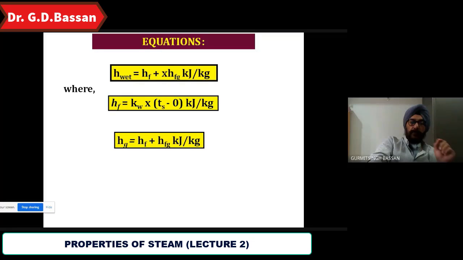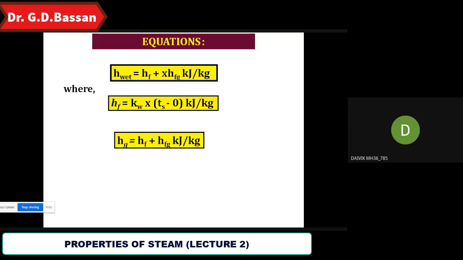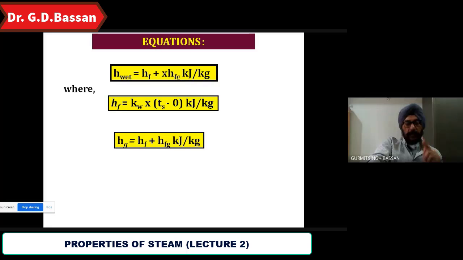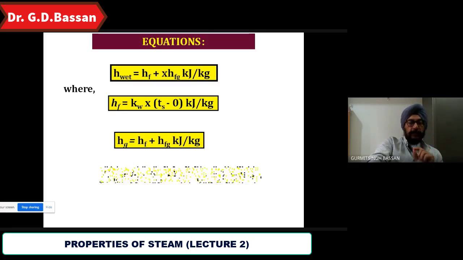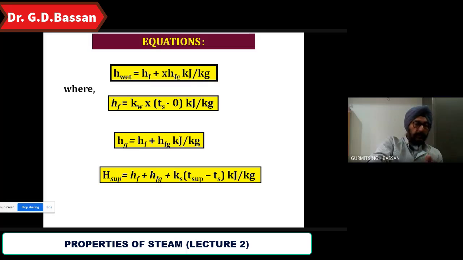Or H sub is equal to what? HF plus HFG plus C delta T, that is Cp into T sub minus Ts. It is specific because we are using it for steam, so 2.1, that is the specific heat of steam Ks, multiplied by T sub minus Ts. So that is the third equation. And the fourth one is HF is equal to Kw into Ts minus 0. These four equations you have to use for whatever we have done so far.